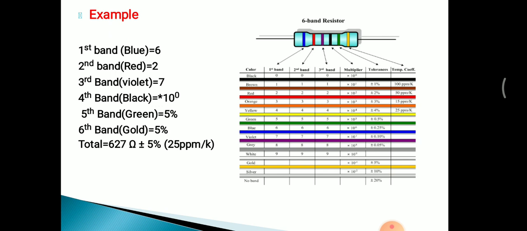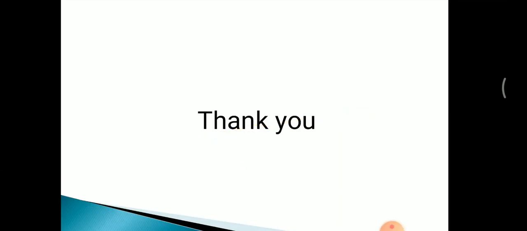And the sixth band is gold, that is the temperature coefficient. Sorry, I made one mistake: the temperature coefficient is 25 ppm per Kelvin. So the total is 627 ohm plus or minus 5% tolerance, and 25 ppm per Kelvin, like this.